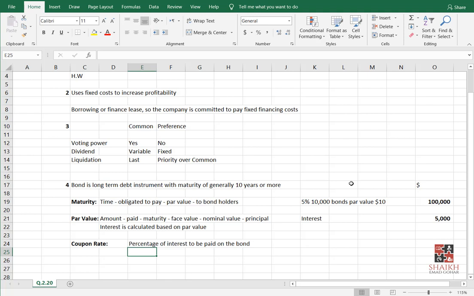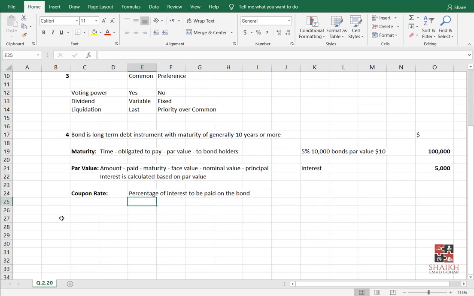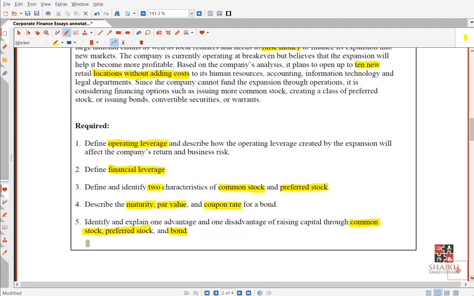So interesting, right? Very nice. I hope no one is sleeping with open eyes. Please don't sleep with open eyes. Let us do the fifth requirement.